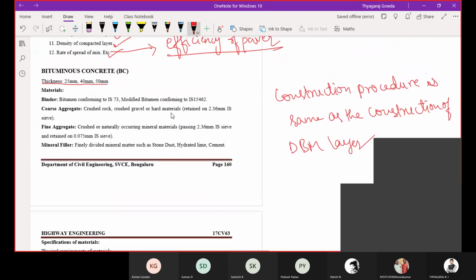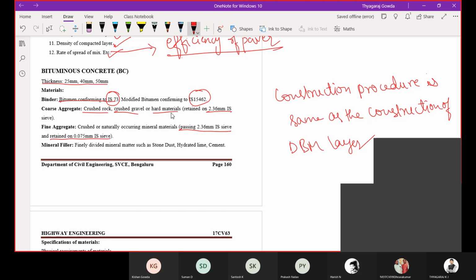The materials, I told right: the binder bitumen conforming to IS 73, and modified bitumen IS 15462. Then coarse aggregates, that is crushed rock, crushed gravel or hard material retained on the 2.36 mm IS sieve. Fine aggregates passing the 2.36 mm sieve and retained on the 75 micron sieve.